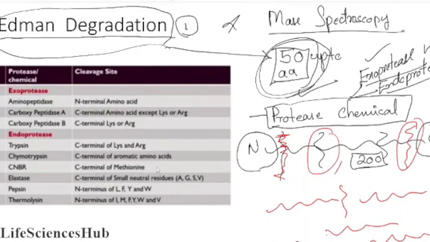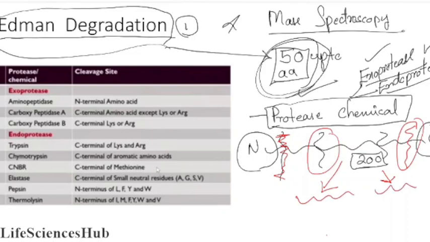Like I have cut the chain, then we get two chains, maybe 100 each. Then again we can cut with endoprotease, and again we get two chains. This way we get short polypeptide chains which we can sequence.